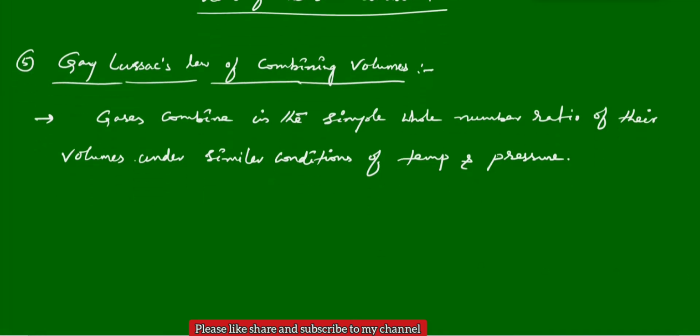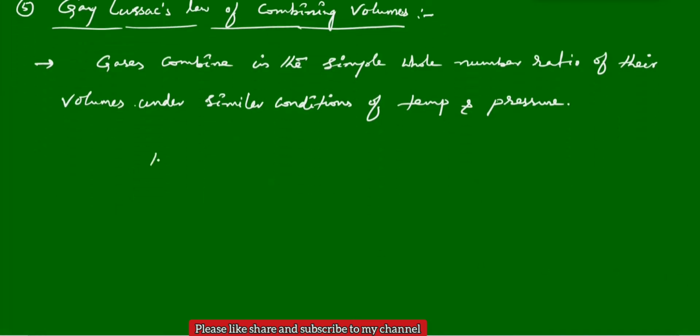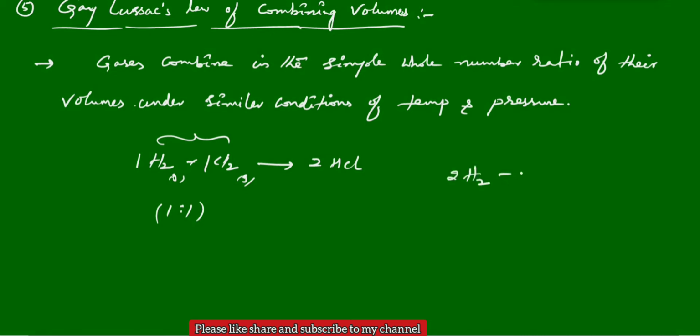Means what? Let us take here hydrogen gas will combine with the chlorine gas. It may form HCl gas. Here, when these two reactants, both gases, combine, in what ratio? This is 1 mole of hydrogen and 1 mole of chlorine. So simple whole number ratio, 1:1 ratio. And similarly, you can take other: 2H2 plus O2 can form 2H2O.